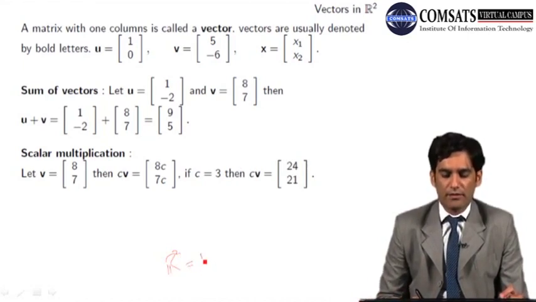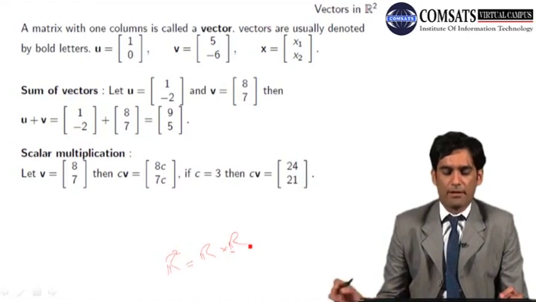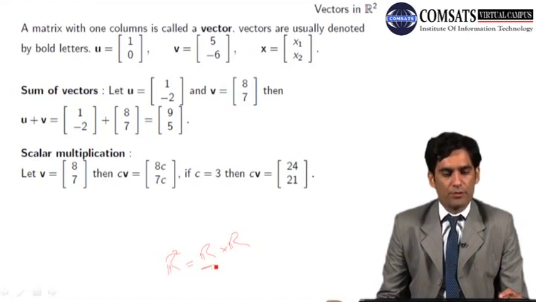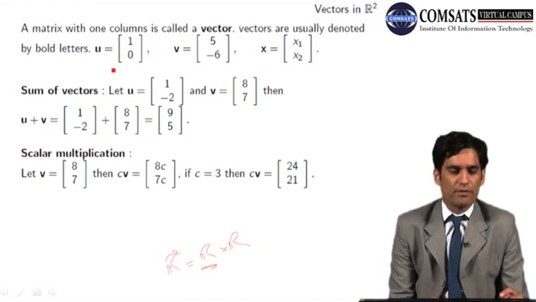which is in fact the Cartesian product of real numbers, the set of real numbers. So these are a few vectors from R2. u equals 1, 0: the x component is 1 and the y component is 0.